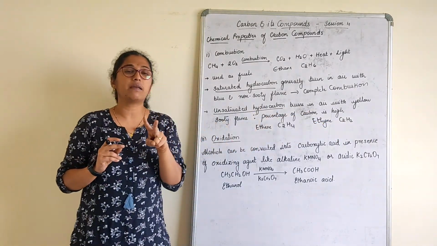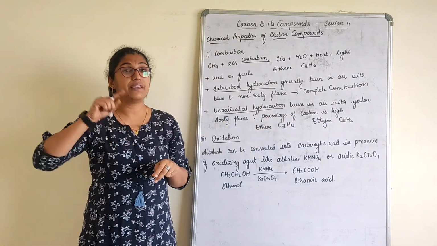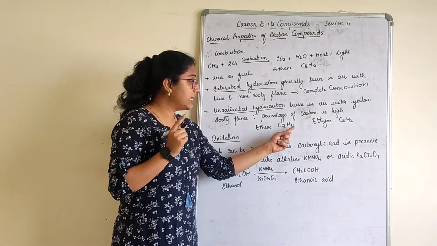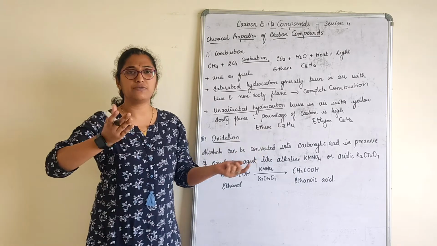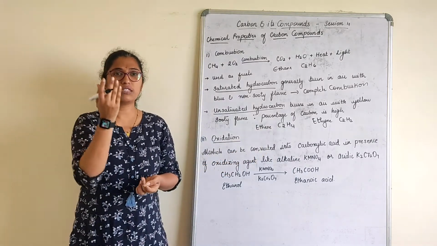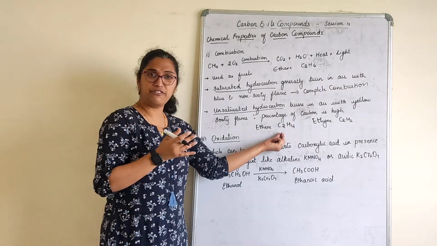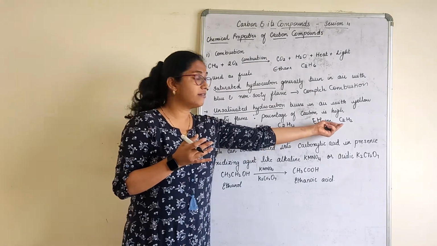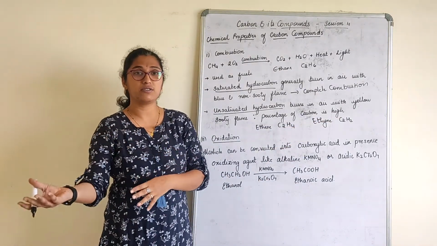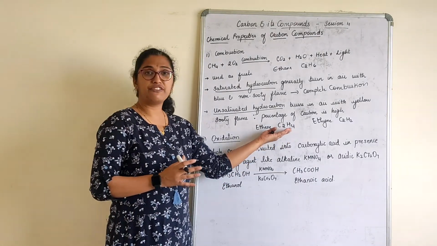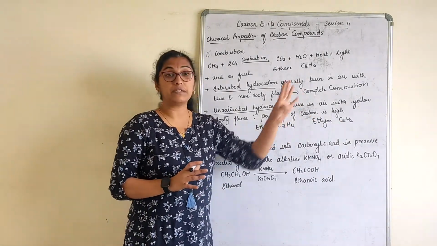Everywhere we have 2 carbon atoms only. But when we compare with hydrogen, ethene has hydrogen 4 and carbon 2, so the ratio is almost half, a little bit of difference. Look here, ethyne has hydrogen 2 and carbon 2, exactly half. Here we have 50%, and ethene has at least 75% carbon.